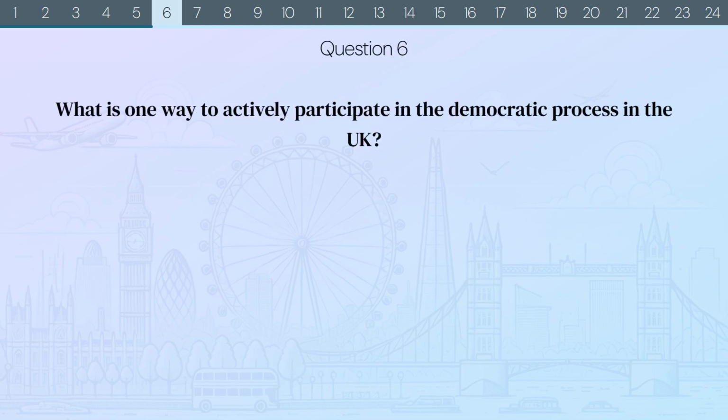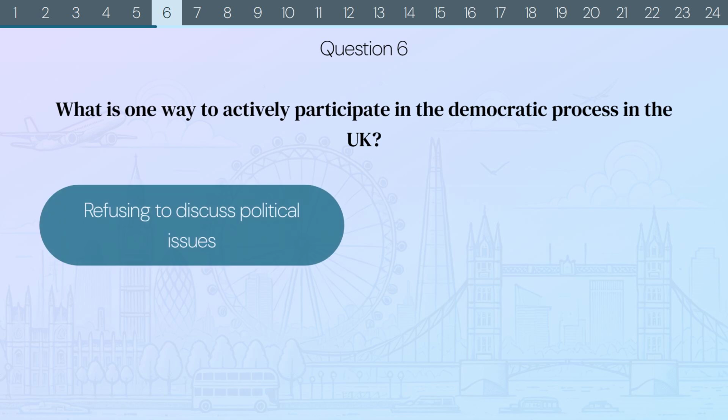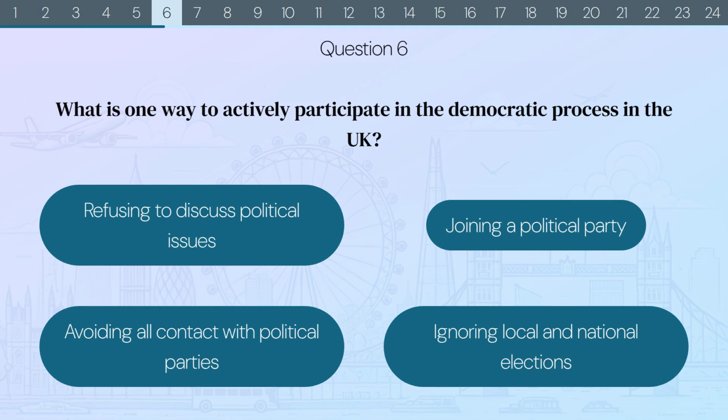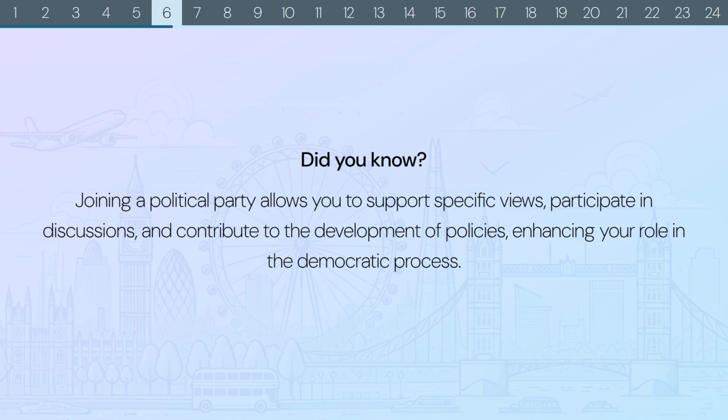Question 6. What is one way to actively participate in the democratic process in the UK? Refusing to discuss political issues? Joining a political party? Avoiding all contact with political parties? Or ignoring local and national elections? The correct answer is joining a political party. Did you know? Joining a political party allows you to support specific views, participate in discussions, and contribute to the development of policies, enhancing your role in the democratic process.